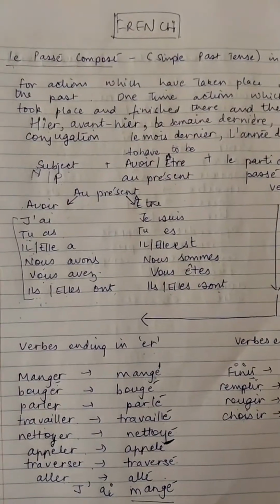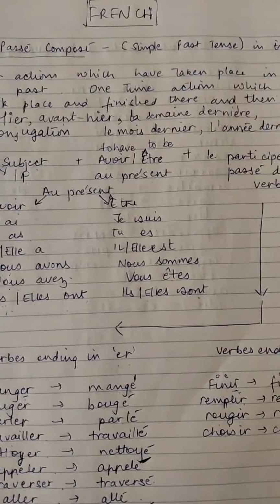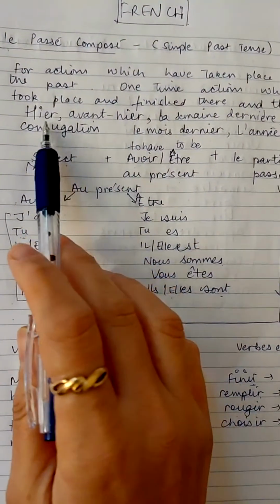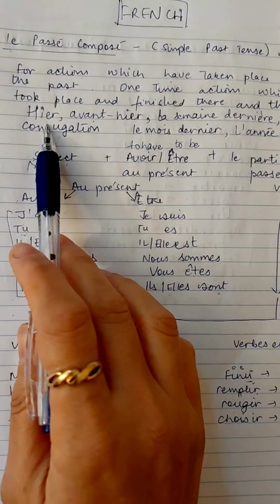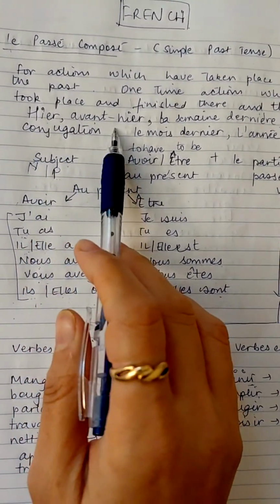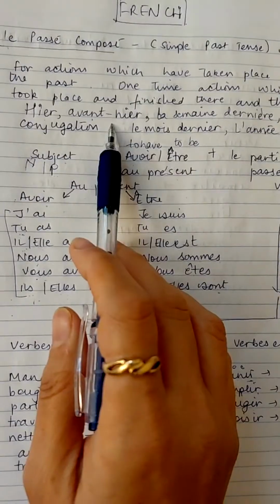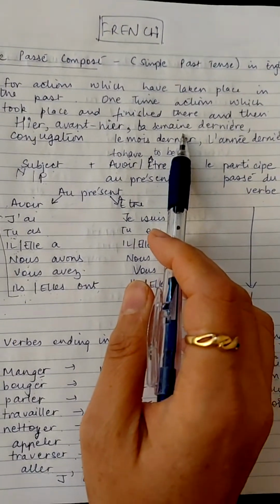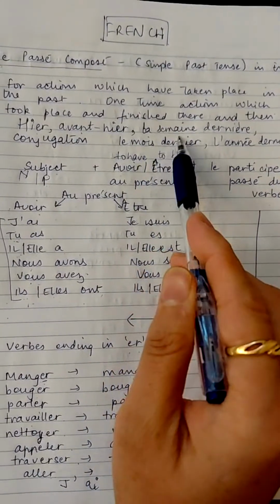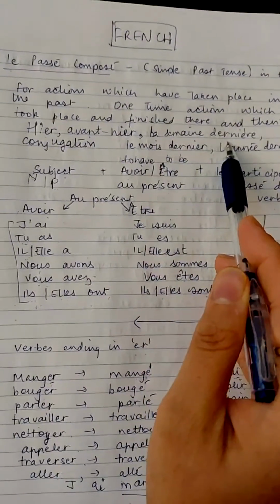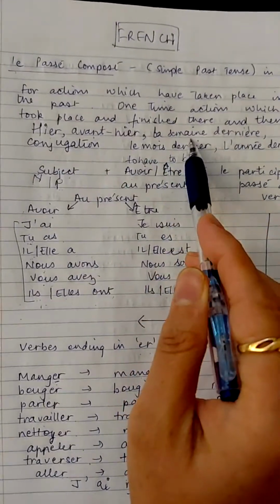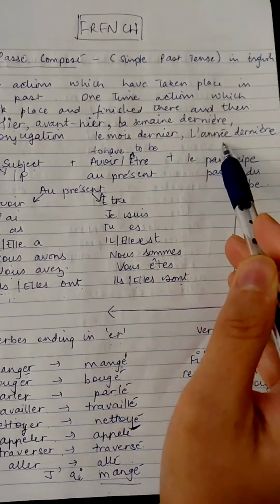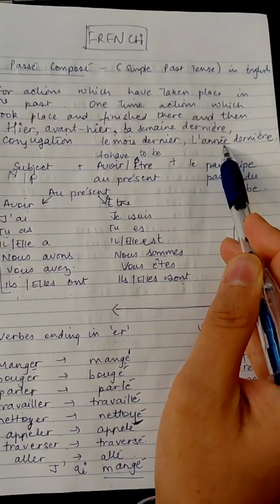So for actions which happen in the past, one-time actions, those which are represented by the words hier, which means yesterday, avant-hier, that means day before yesterday, la semaine dernière, that means the last week, la semaine means the week, dernière, that means last, le mois dernier, that means the last month, l'année dernière, that means the last year.